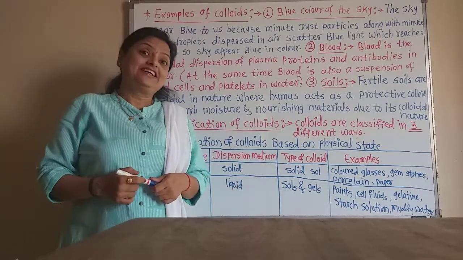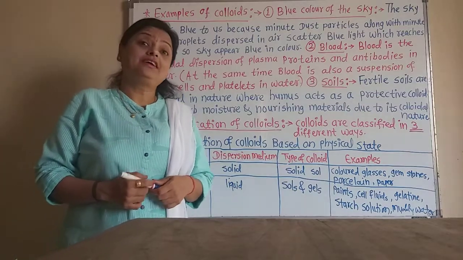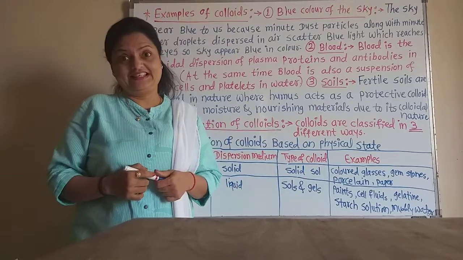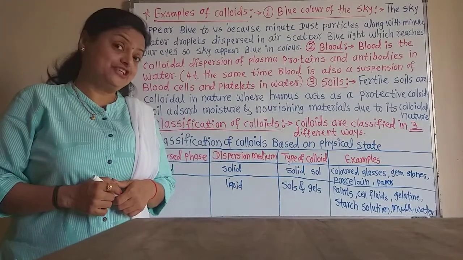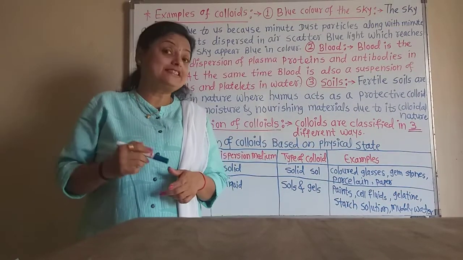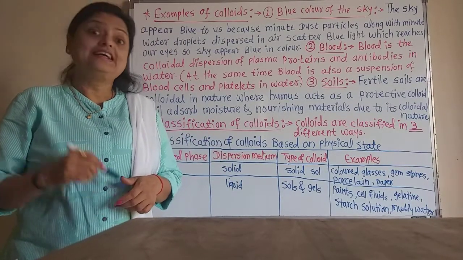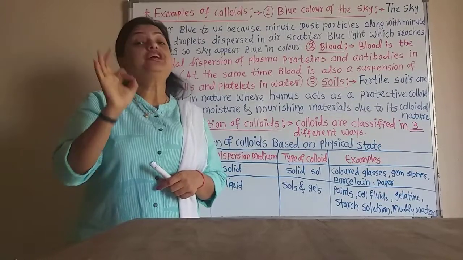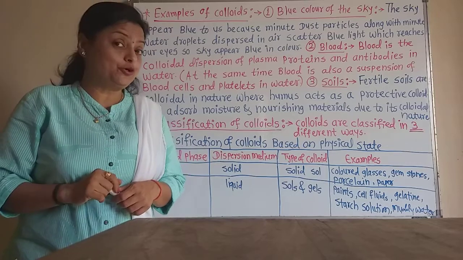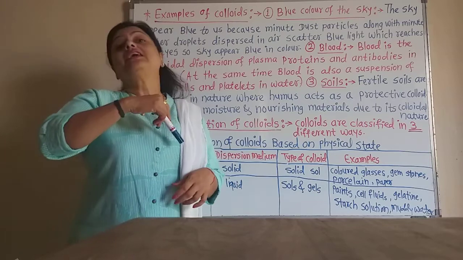That means the color of the sky is due to the colloidal dispersion, or colloids. The blue color of the sky is due to the colloidal dispersion. What is the colloidal dispersion of the color of the sky? That is the minute dust particles having the size between 2 nanometer to 500 nanometer along with the droplets of water in the air.